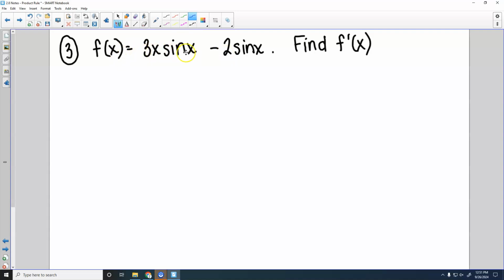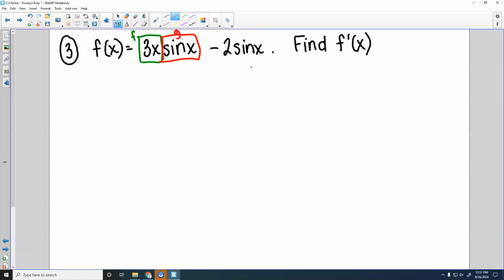What about this? This has to be product rule because this first part right here has an x with it. So 3 is not just a coefficient here. 3x is an expression that involves a variable. So this part is going to be your f, and this part is going to be your g, and then you're just going to take the derivative of this other stuff separately at the end.